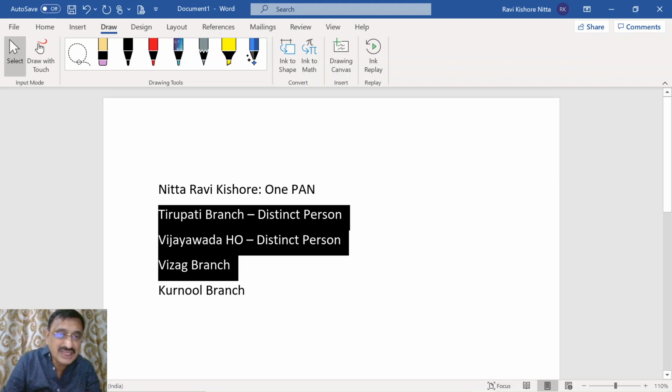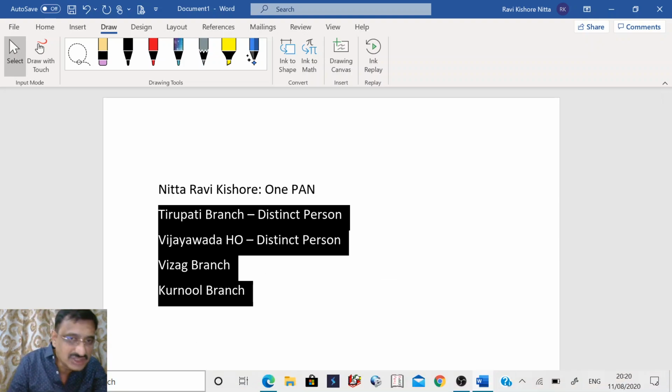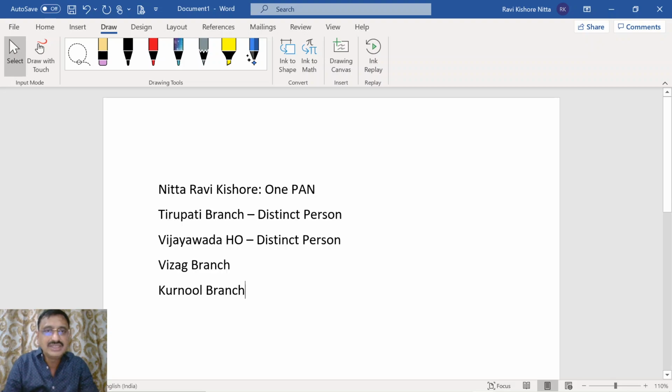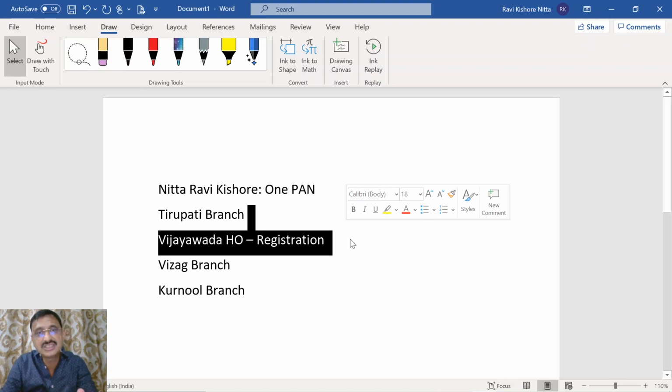Since all four places are in the same state, if I get a single registration for all four places, I will get the registration for the Vijayawada head office and add all the other places as additional places of business in my main registration.